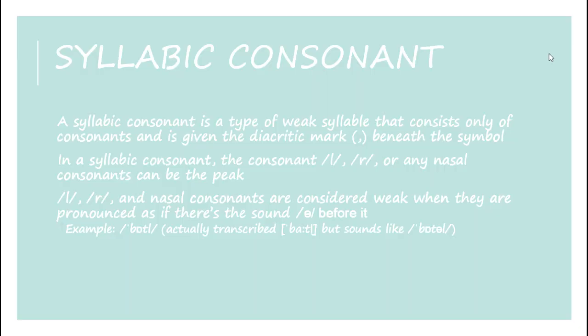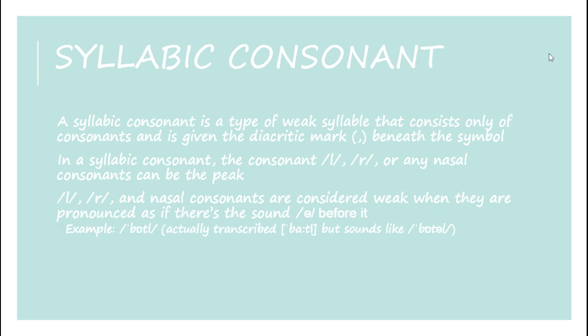Syllabic consonant. We're moving on to weak syllables. A syllabic consonant is a type of weak syllable that consists only of consonants and is given a diacritic mark beneath the symbol.